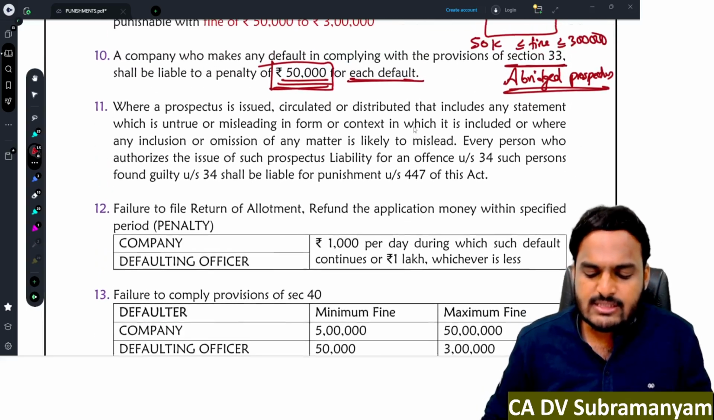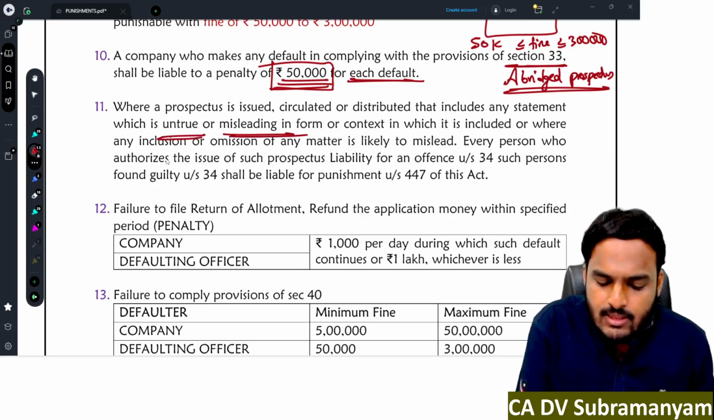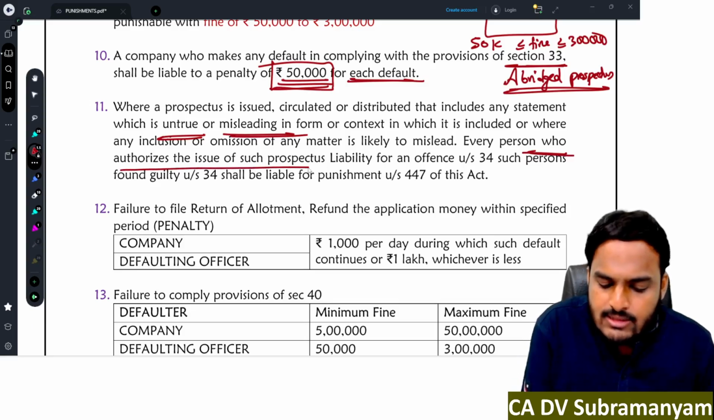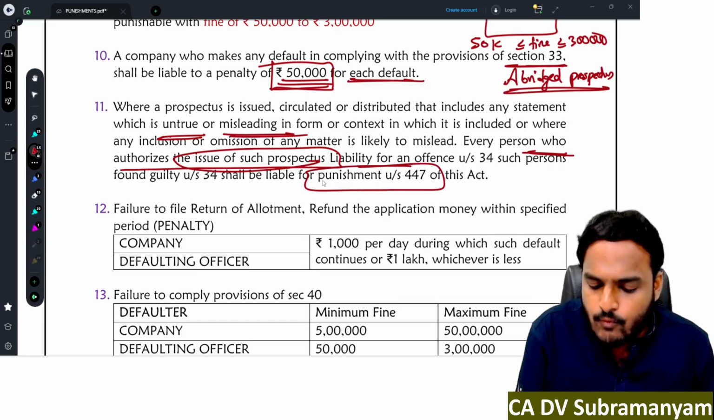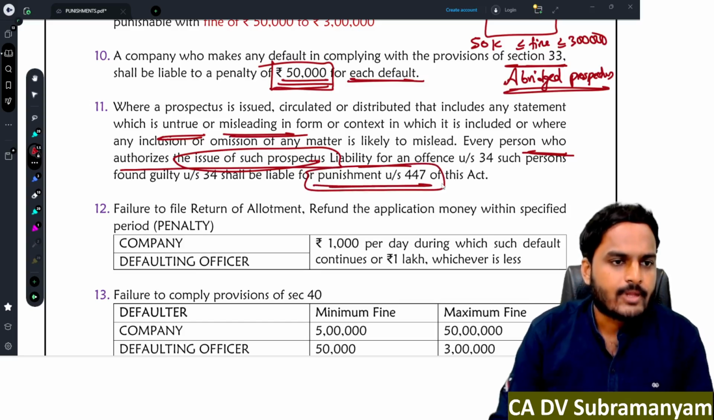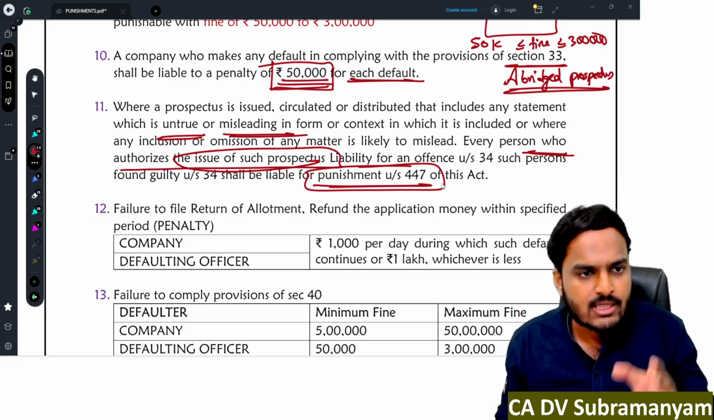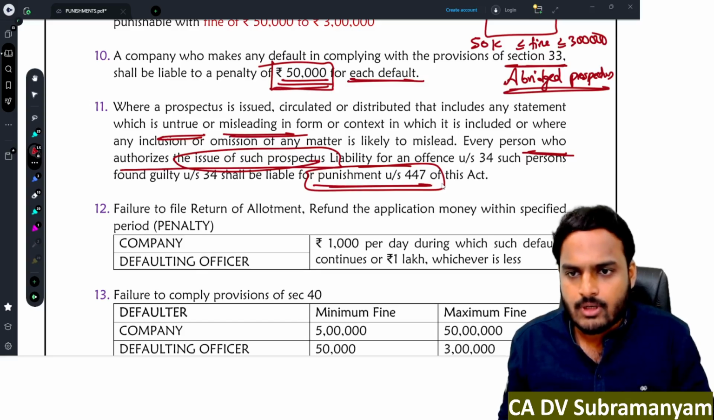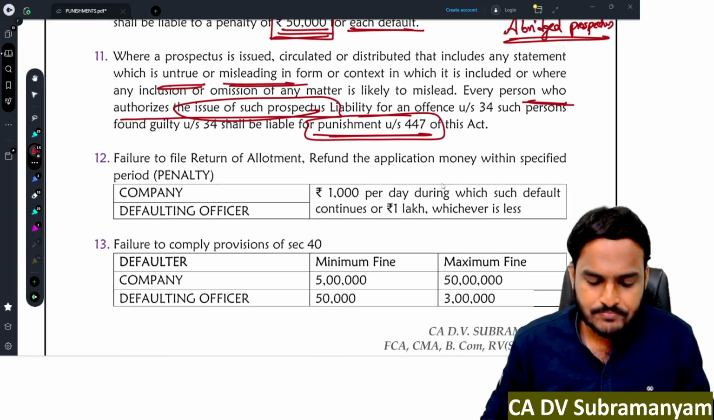Next one, misstatements in the prospectus. In case of misstatements in the prospectus, the punishment is whoever authorized the issue of such prospectus will get a punishment under section 447. So misstatement in the prospectus, the persons whoever authorizing the issue of such prospectus will be punished under section 447 of this act.